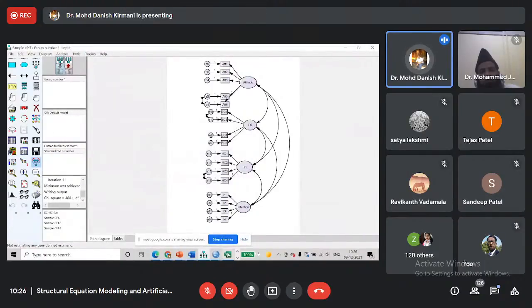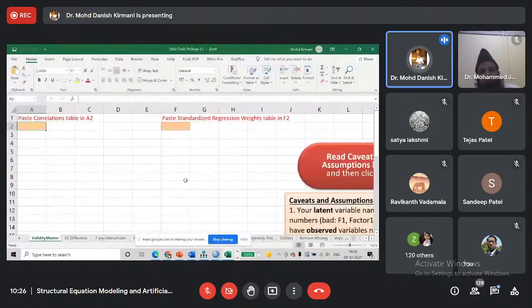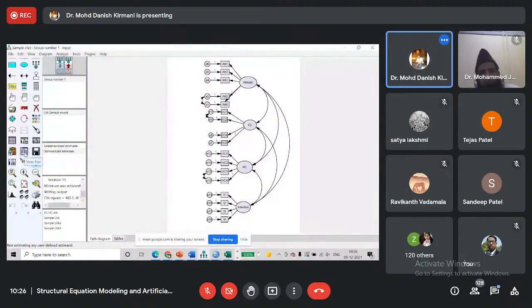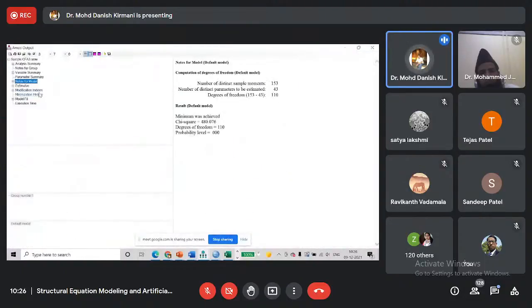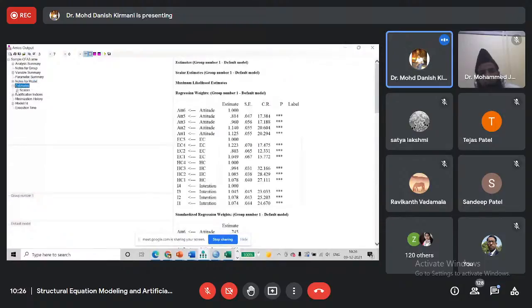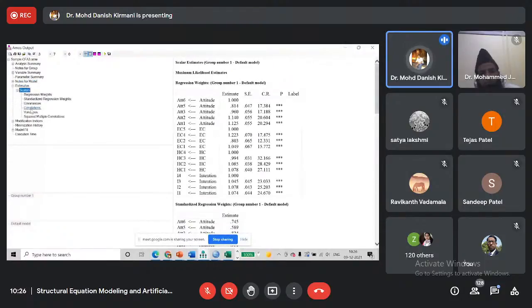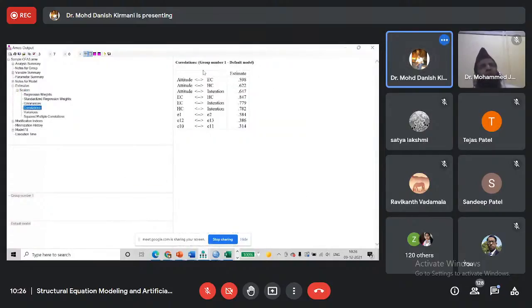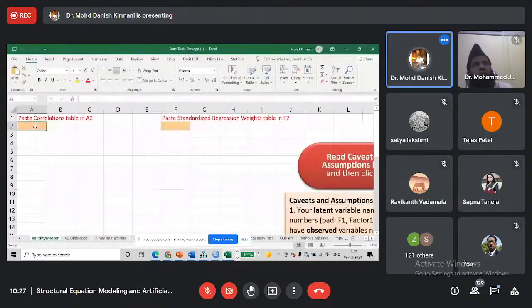So we have another option. We have an Excel file which is also created by James Gaskin. We can check master validity here as well. What it is suggesting is that we should paste correlations and paste standardized regression weights. So we will go to estimates, scalars, and we will click on correlation. We will copy this table, copy, and we will paste it here.